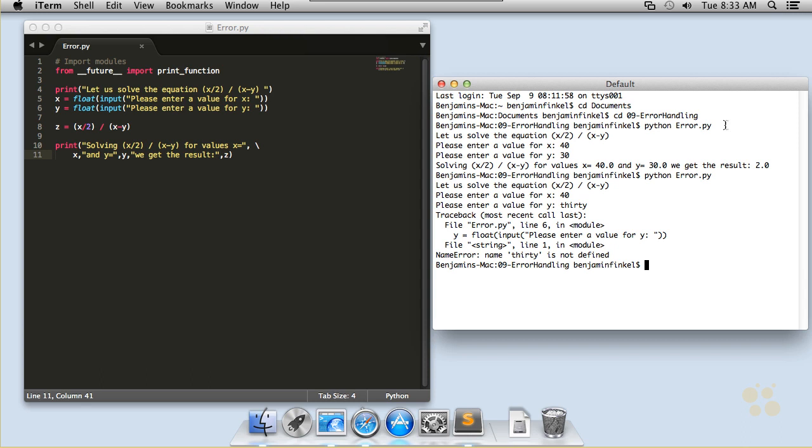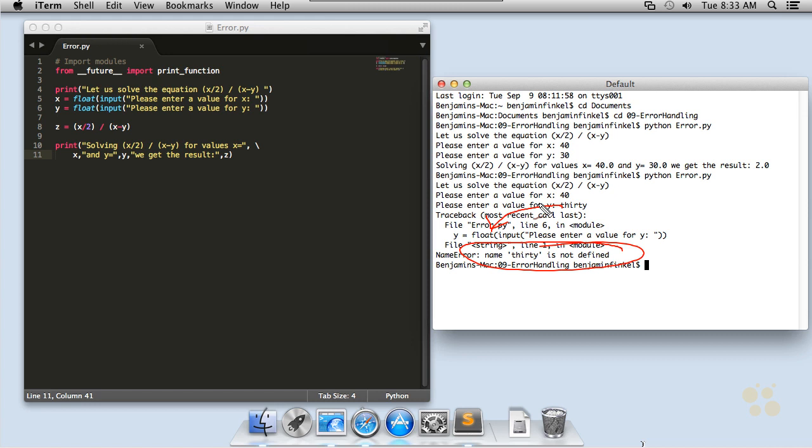Well, I got an error, and you can see that it's telling me the name 30 is not defined. It's my error message right there. That doesn't mean a whole lot to me as a user. To us as developers, we can look at that and say, oh, I know what happened. It tried to turn the text 30 into a float value, tried to turn those letters into numbers, and the computer didn't know how to do that.